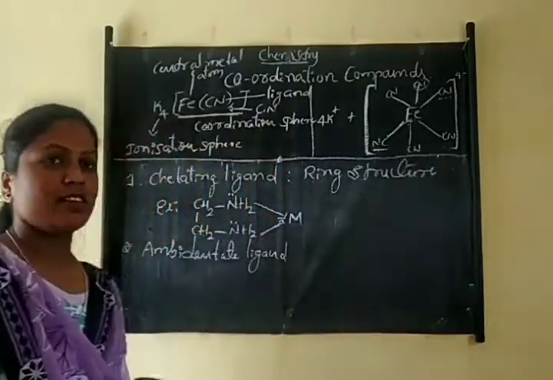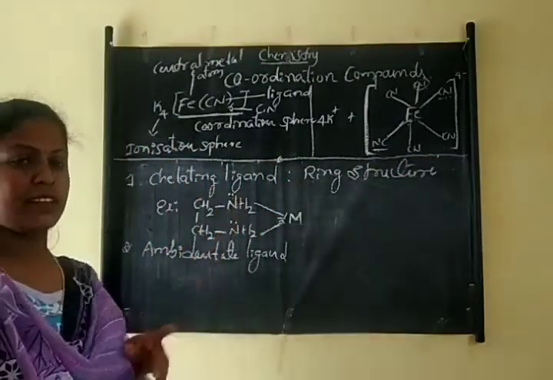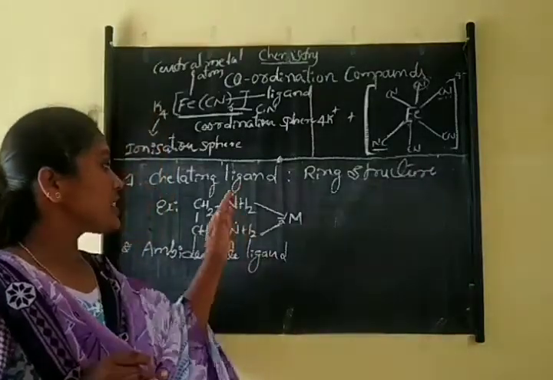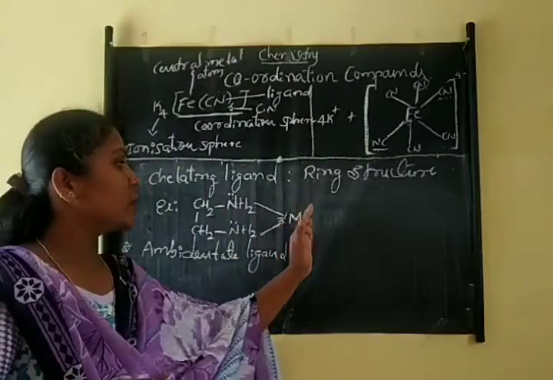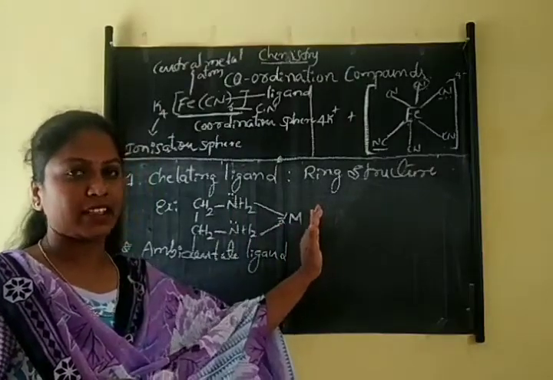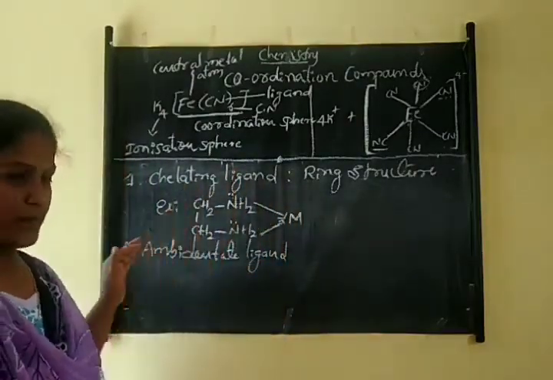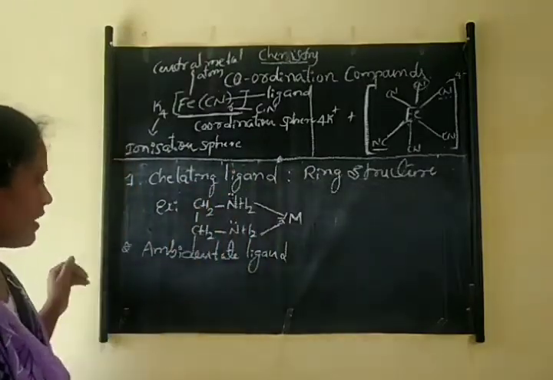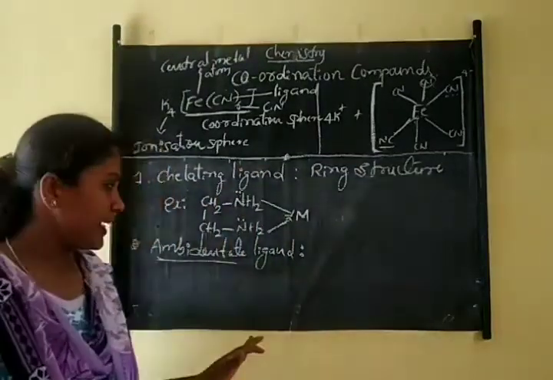Is called a chelating ligand. A bidentate or polydentate ligand having different donor sites, coordinated to the same central metal atom and forming a ring structure, that is called a chelating ligand. And next is ambidentate ligand.